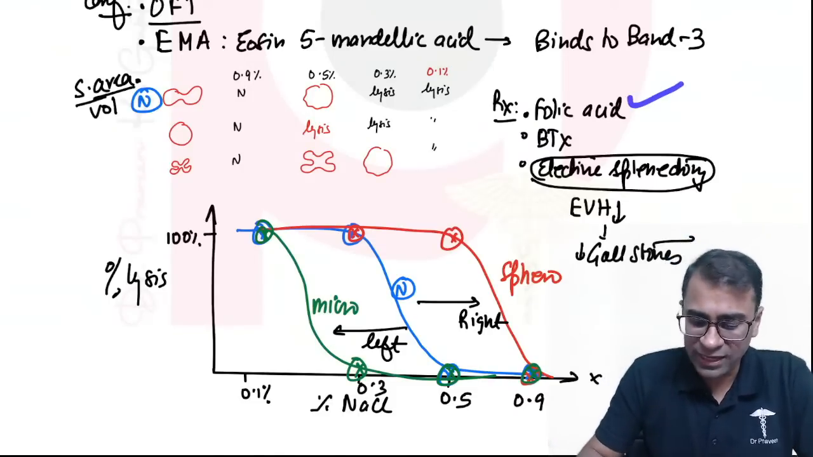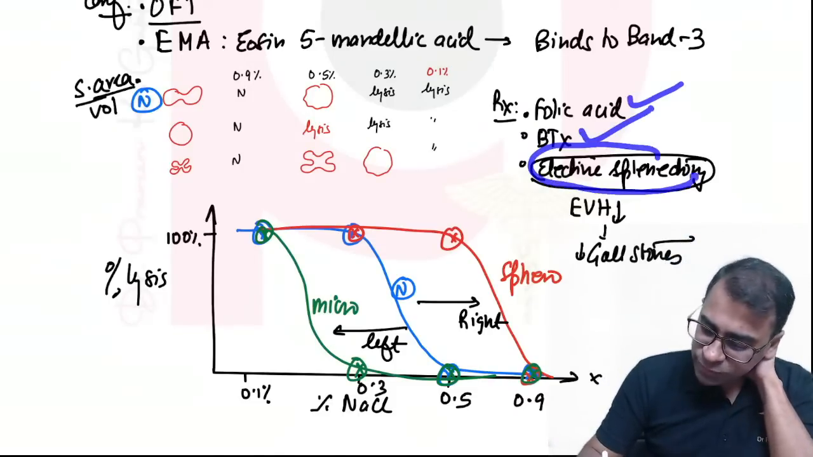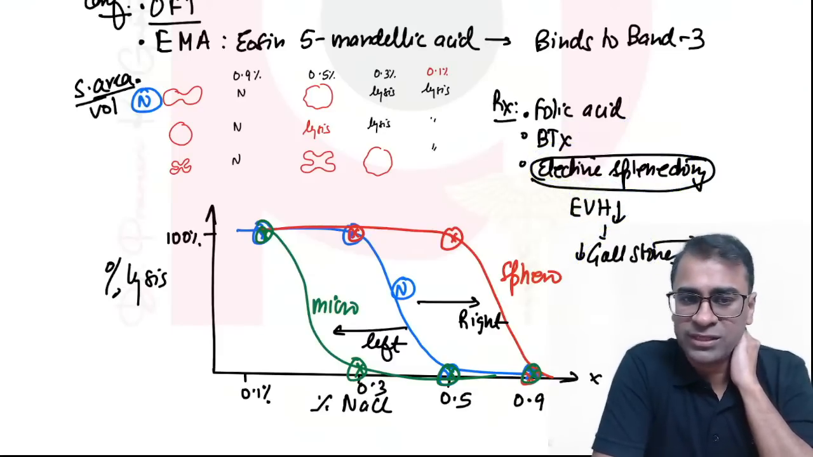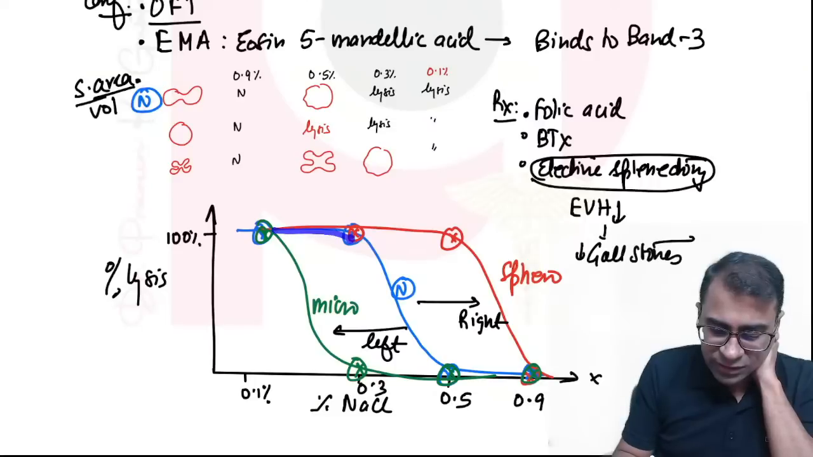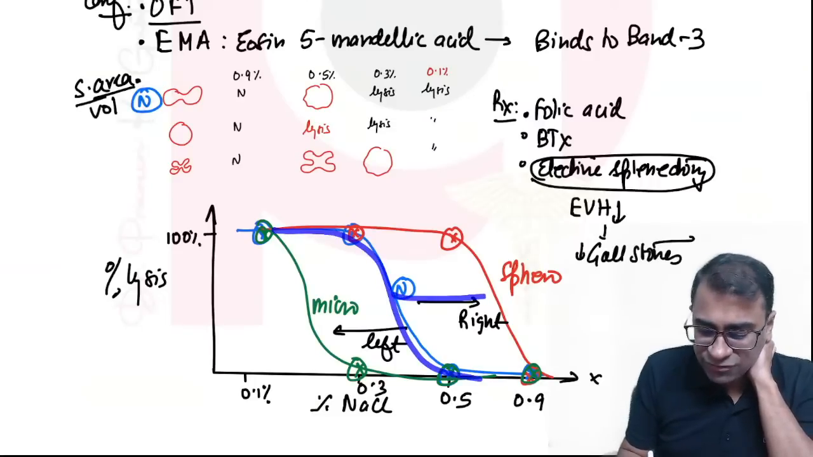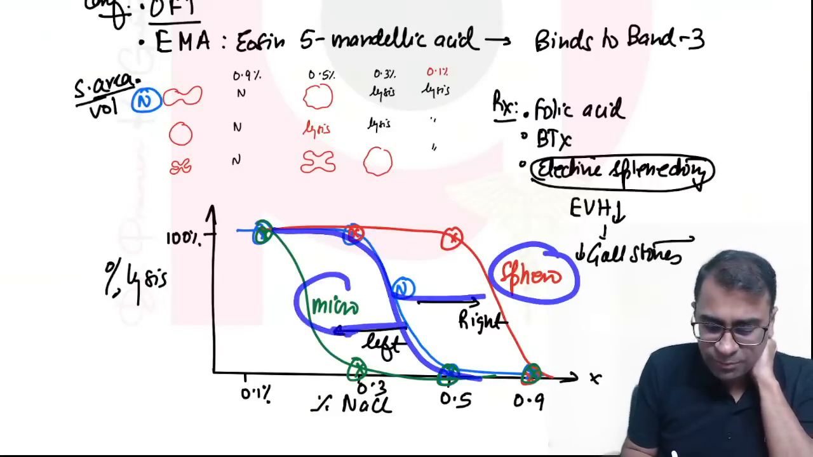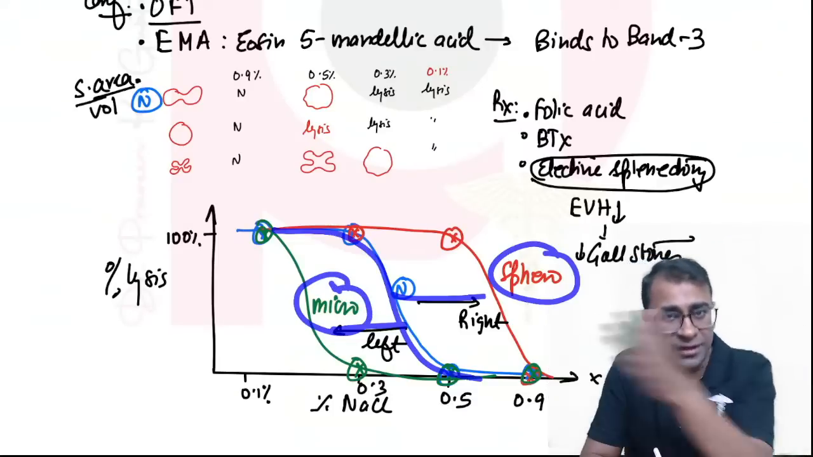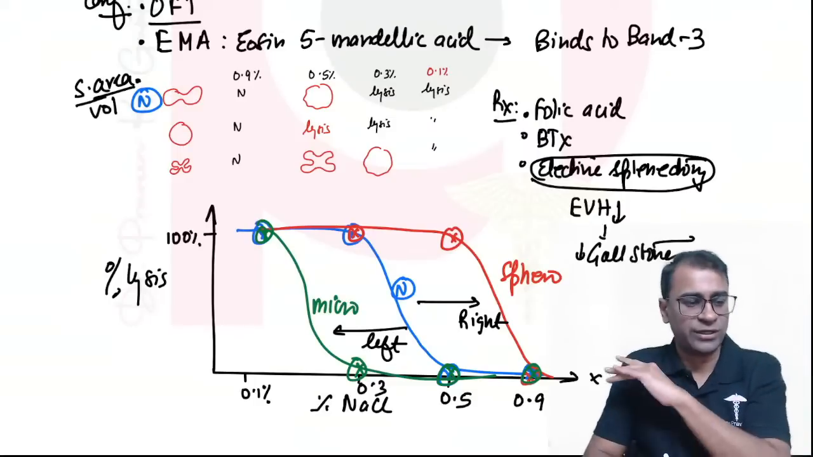Treatment should be folic acid, blood transfusion, and if you remove the spleen, the hemolysis will decrease, and so will the gallstone formation. And now remember the typical graph: right shift, spherocyte; left shift, microcyte. Increased OFT, right shift, spherocyte. Decreased OFT, left shift, microcytes.